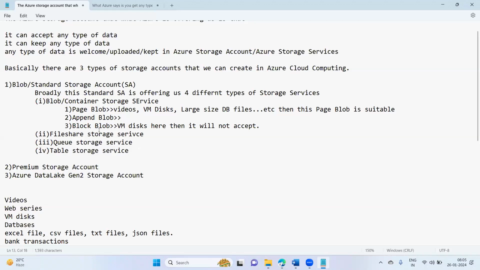This storage service is suitable for keeping the Azure resource logs. Azure resource logs means what? Suppose you have created a storage account, three years back, two years back. Now you want to know in the last two years how many people have got access to the storage account. How the storage account size increased gradually after every 3 months,